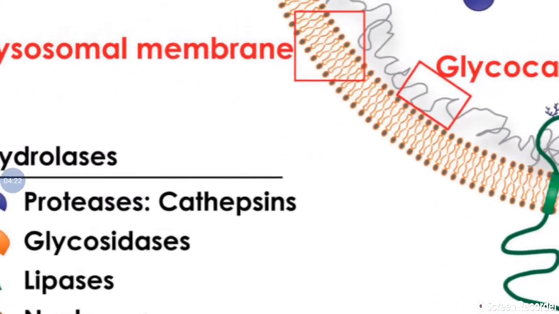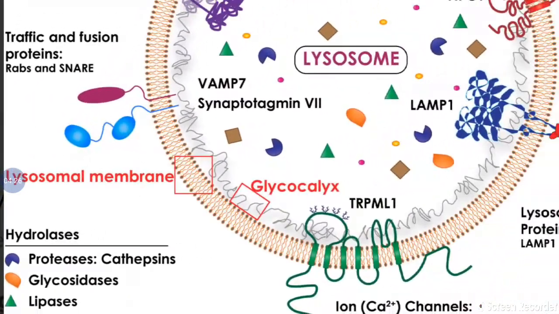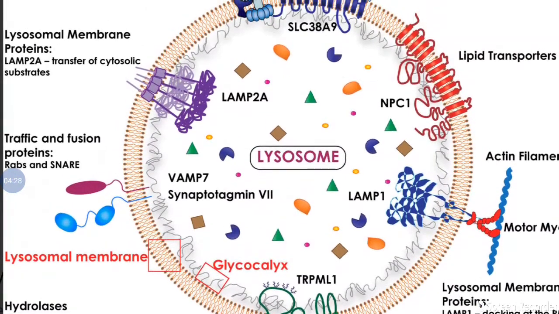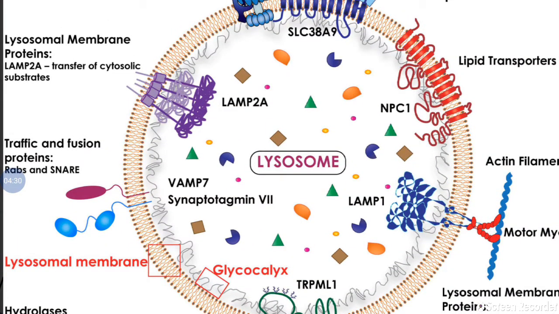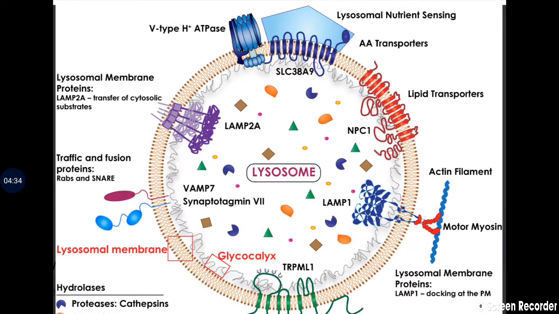Like this, different types of hydrolases are present in the lysosome and there is no DNA molecule in them. So lysosomes consist of no DNA. So that we confirm it.